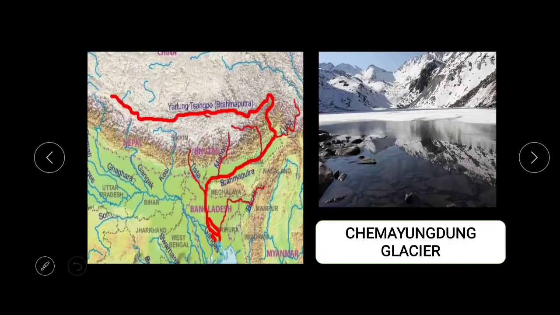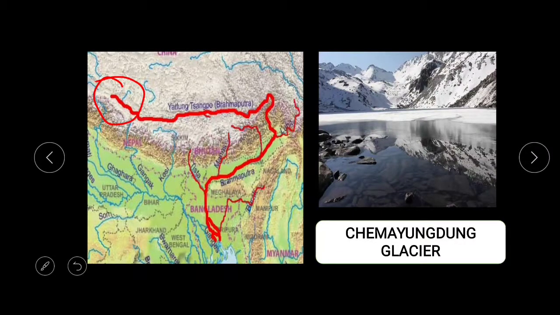The Brahmaputra river has its origin in the Tibetan region, at a place where there are Himalayan glaciers. The glacier is called the Chemayungdung Glacier. So you can see it originates from the Tibetan region, in the slopes of the Himalayas, where the Chemayungdung Glacier supplies water to the river Brahmaputra. It is about 97 kilometers southeast of Mapam Yumco, also called Mapang, a lake located near southwestern Tibet.